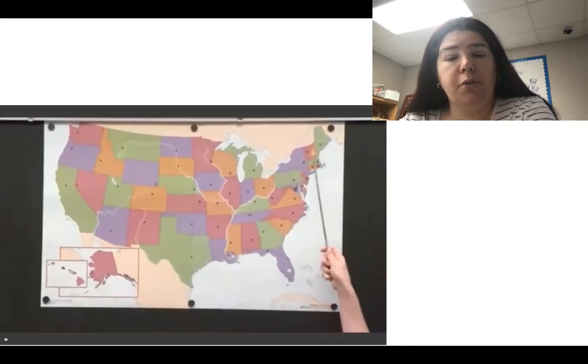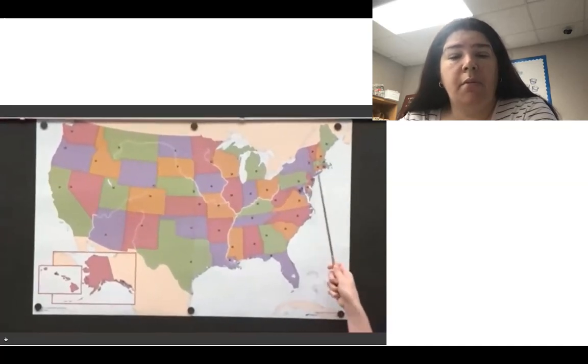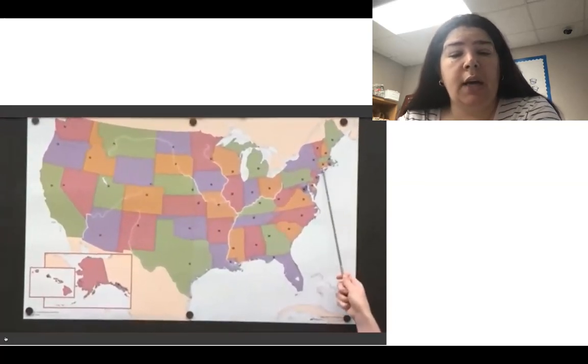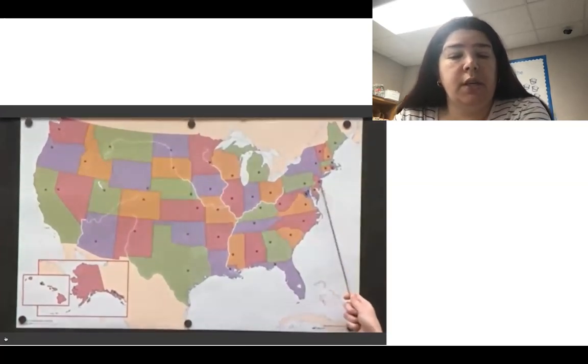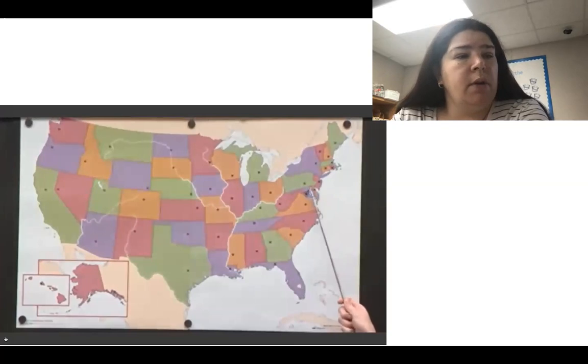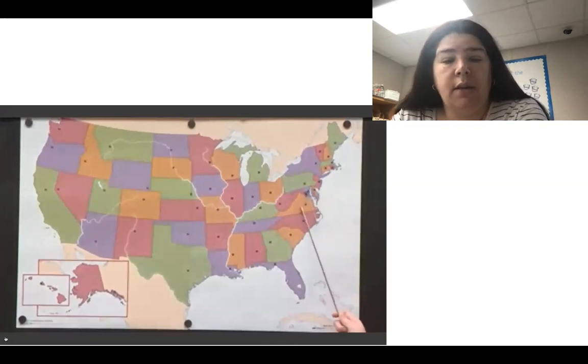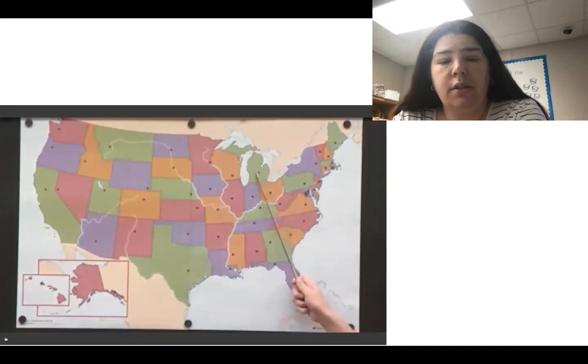Maine, New Hampshire, and Vermont, Massachusetts, Rhode Island, Connecticut, New York, Pennsylvania, New Jersey, Delaware, and Maryland, Virginia, West Virginia, Kentucky, North Carolina, Tennessee, Georgia, Alabama, Florida. These are the states of the East Coast.